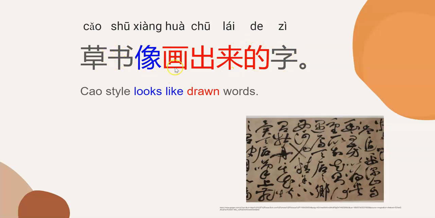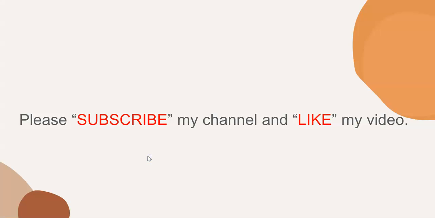草书像画出来的字。I know there are so many things that you need to remember, but by preparing this topic, you can also cover the topic of calligraphy. So when you're asked to talk about Chinese art, you can use the vocabulary from this video. I would suggest you memorize all these words, and what's better is to remember all the sentences here. Then you will be able to say them in correct sentences, and it will be a really good help for you to prepare for the AP Chinese exam.